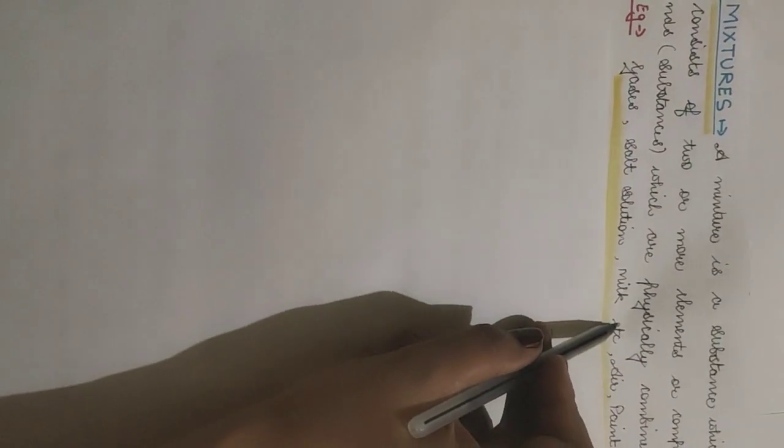When we run a bar magnet over that mixture, what will happen? All the iron filings will stick to the magnet, because a magnet always attracts iron. So that was a mixture which we can separate easily by a physical method, because in a mixture the different substances do not combine chemically but only physically.